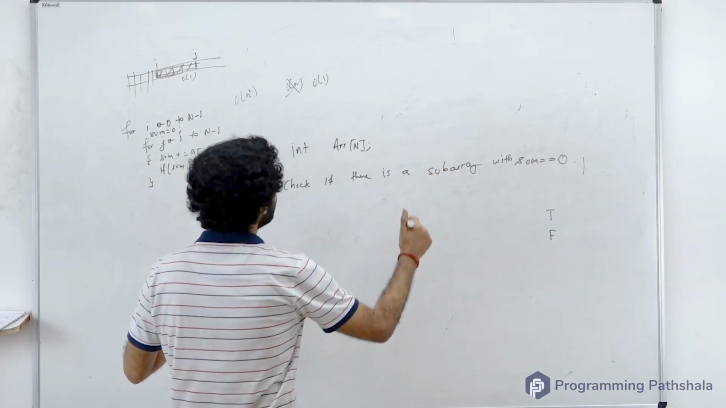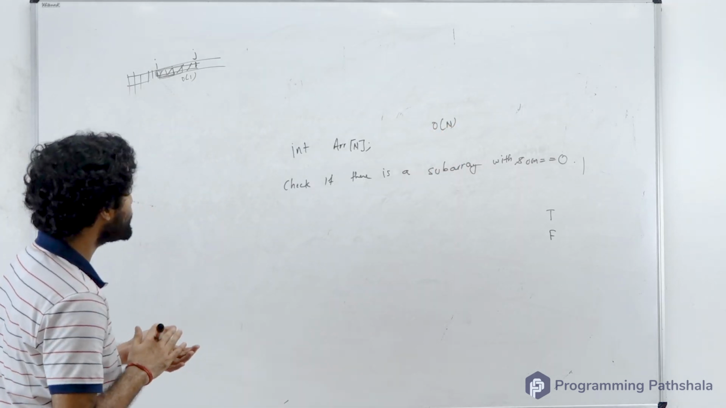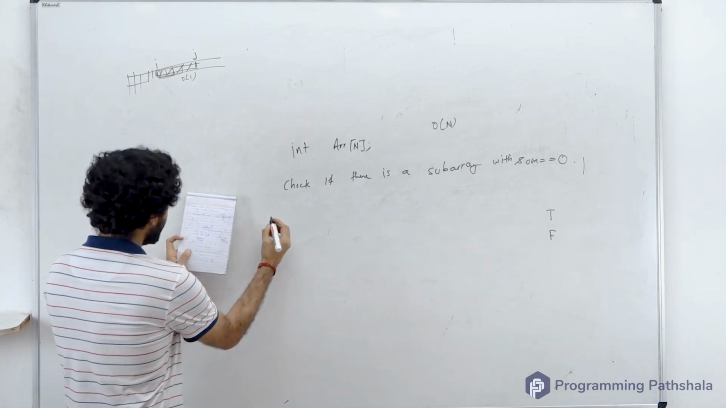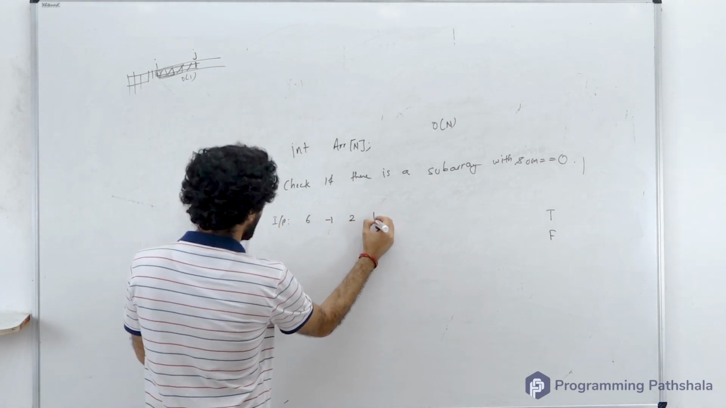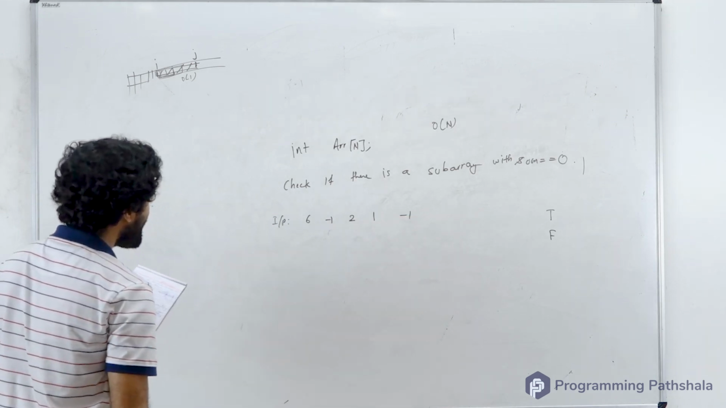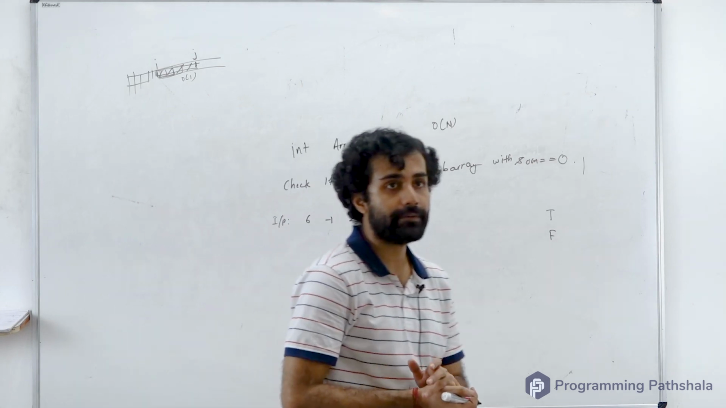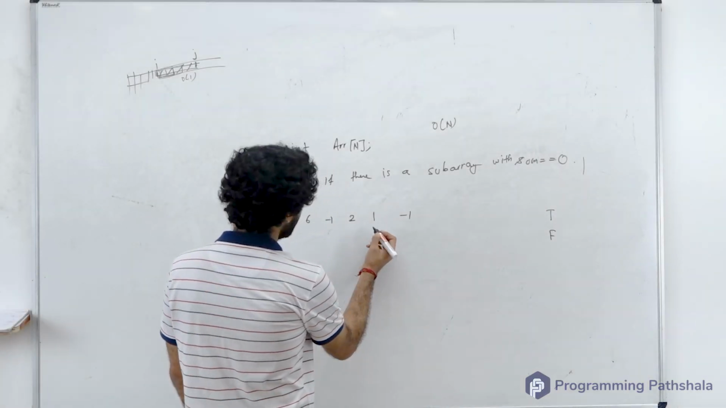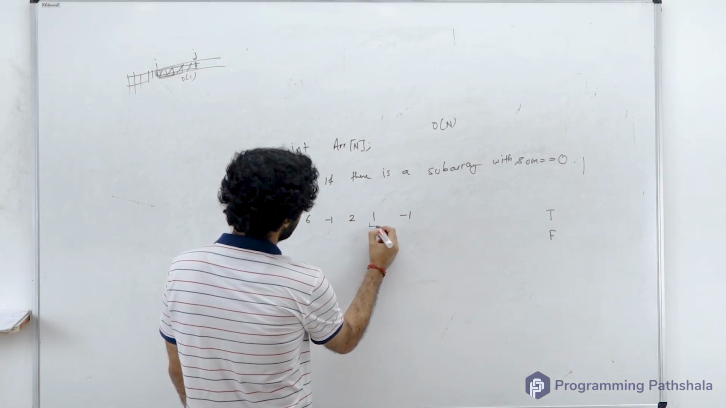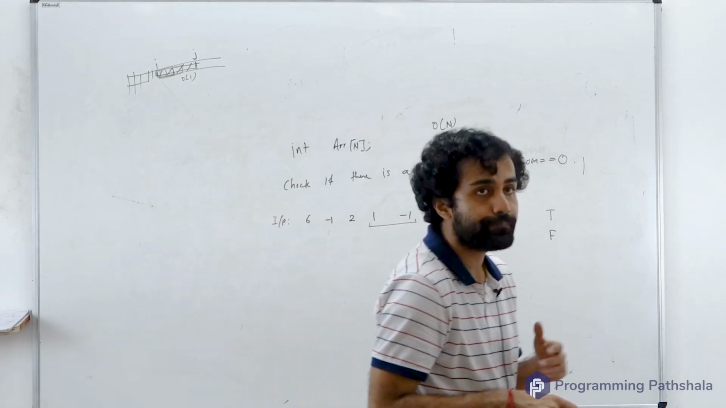But I want you to solve this in order n time. Let us try to understand this. I did not give you an example, let me give you that. Let's say you have 6, minus 1, 2, 1, minus 1. What will be the answer for this case? True. Can you tell me what elements constitute your subarray? If I talk about the portion from here to here, it has a sum of 0. So in this case, the answer should be true.